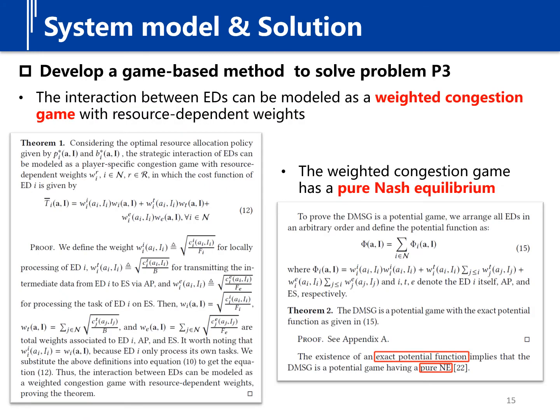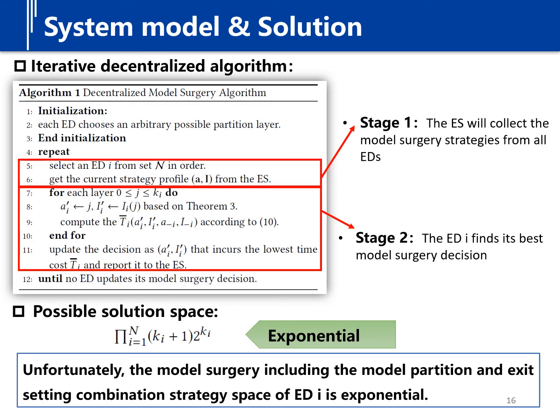To solve problem P3, we develop a game-based method. We first model the interaction between n devices as a weighted congestion game with resource-dependent weights. The detailed proof process is presented in Theorem 1. Second, we prove the weighted congestion game has a pure Nash equilibrium by proving the game is an exact potential game. After proving the existence of the Nash equilibrium, we propose a two-stage decentralized algorithm to achieve it.